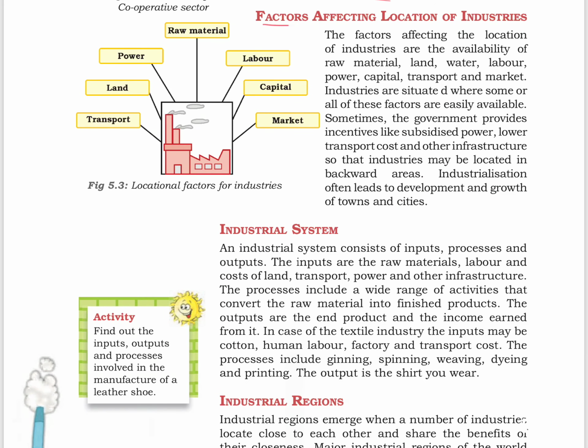Next, we have the factors affecting the location of industries. This is very important. The factors affecting the location of industries are availability of raw material, land, water, labor, power, capital, transport, and market. Industries are situated where some or all these factors are easily available. Sometimes government provides incentives like subsidized power, lower transport costs, and other infrastructure so that industries may be located in backward areas. Industrialization often leads to the development and growth of towns and cities.